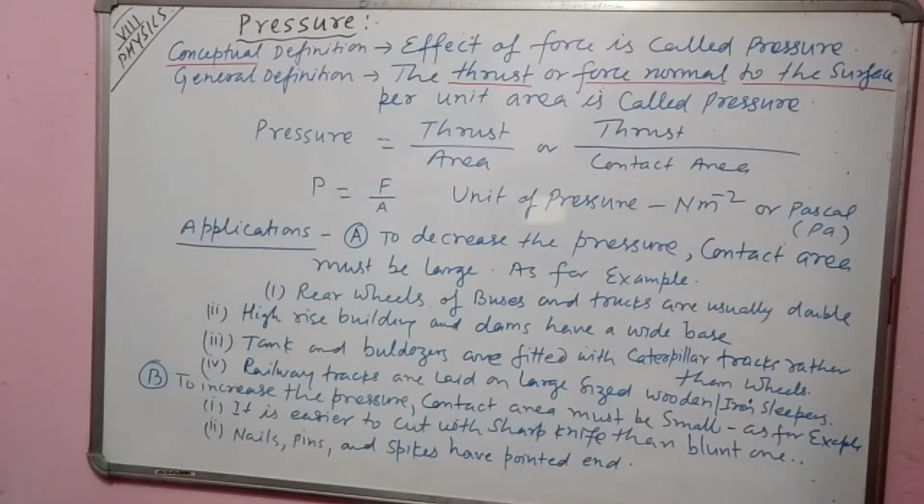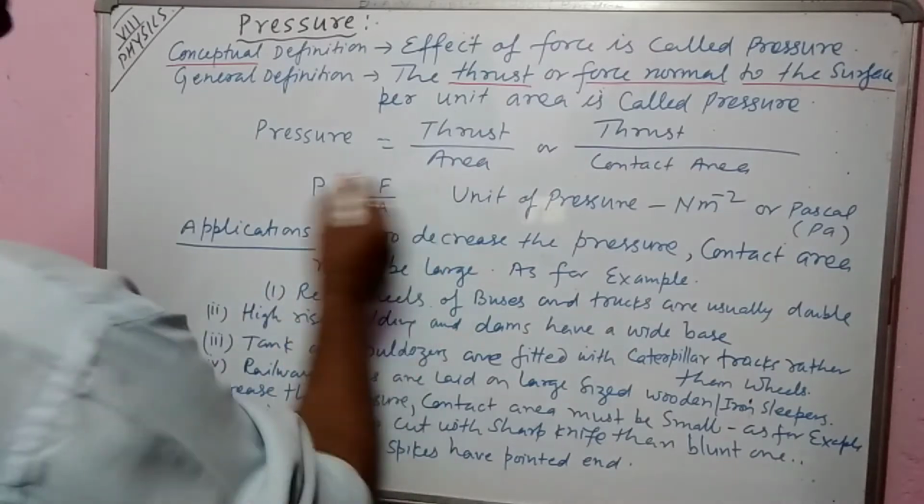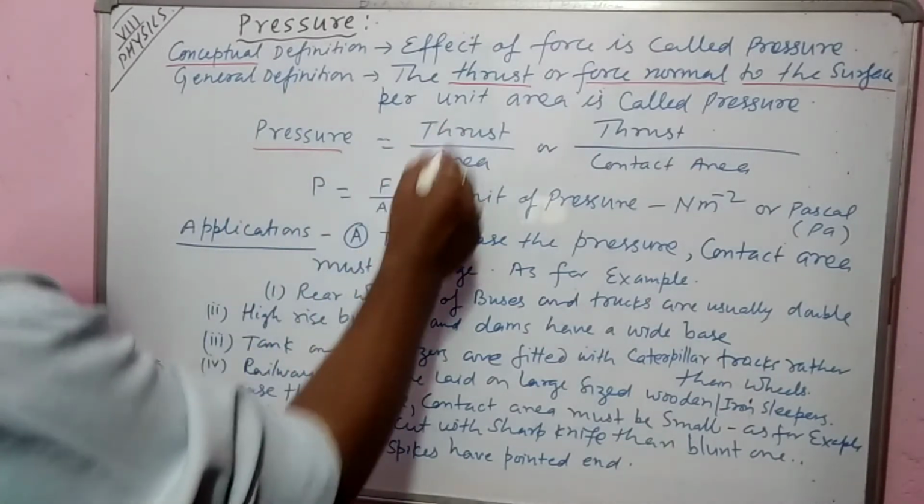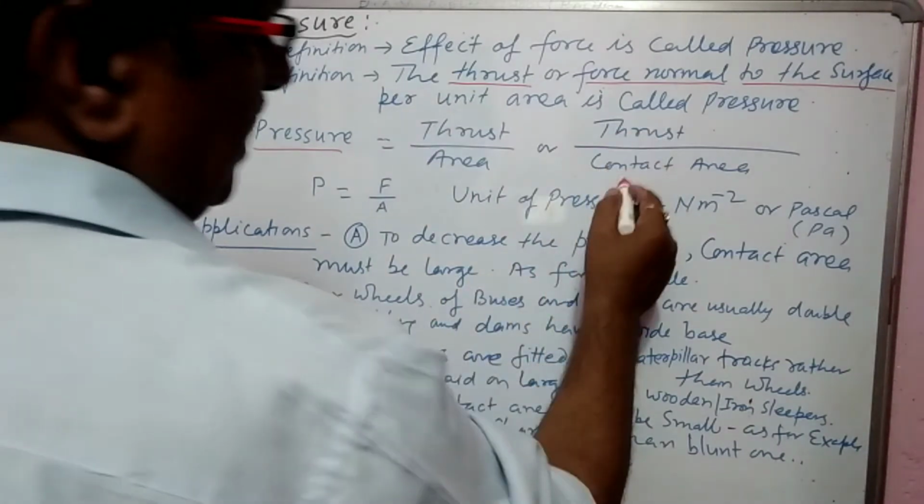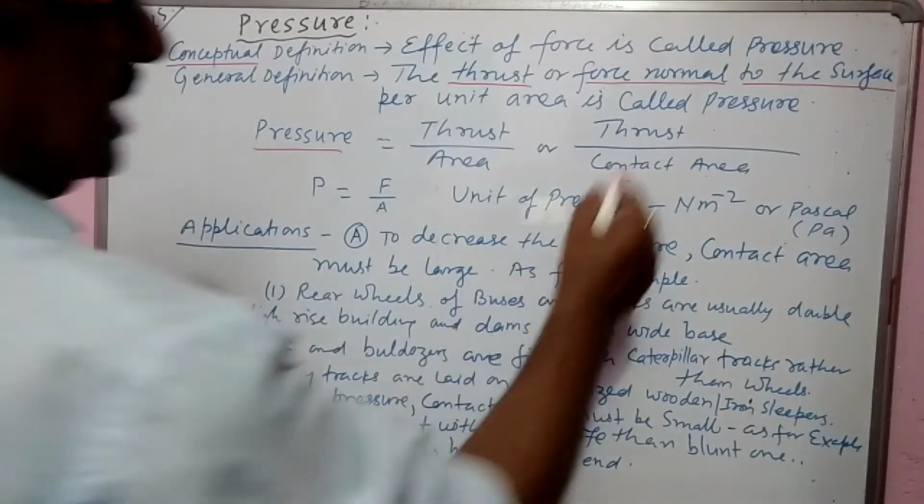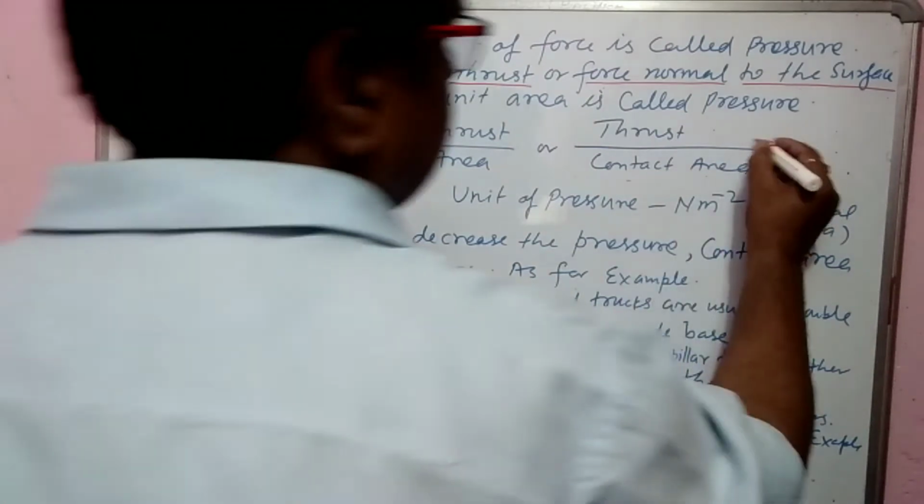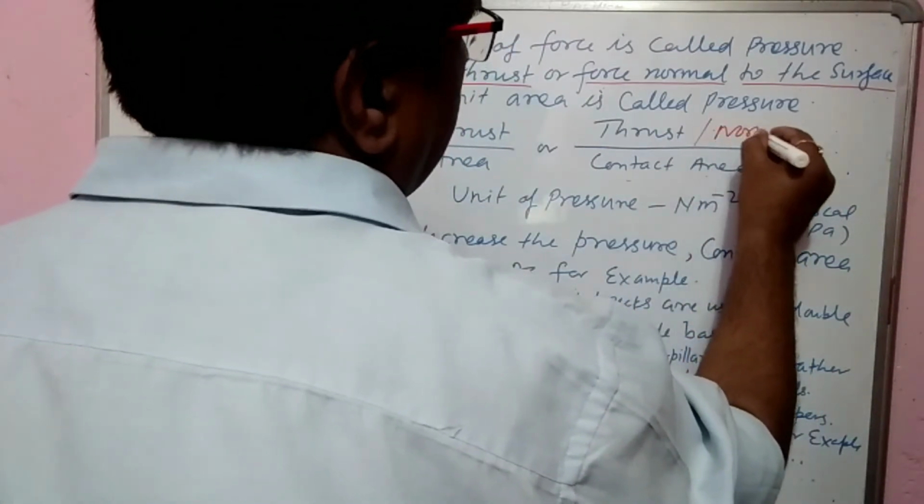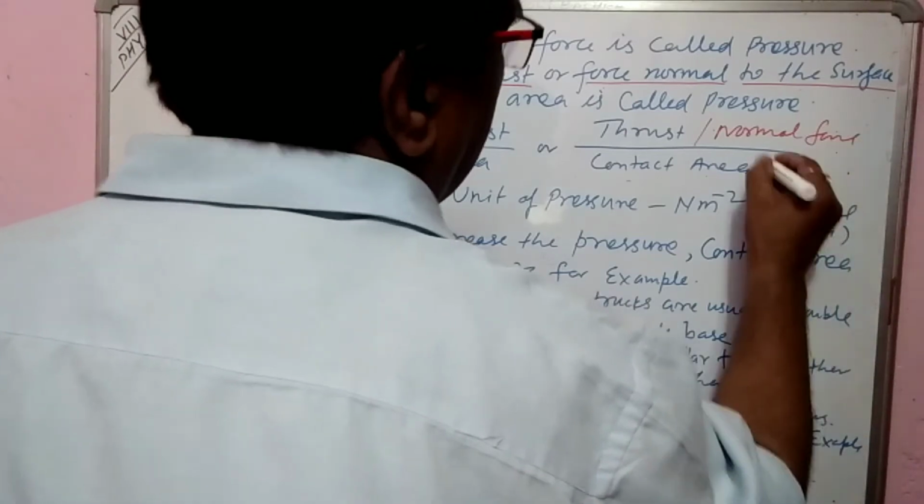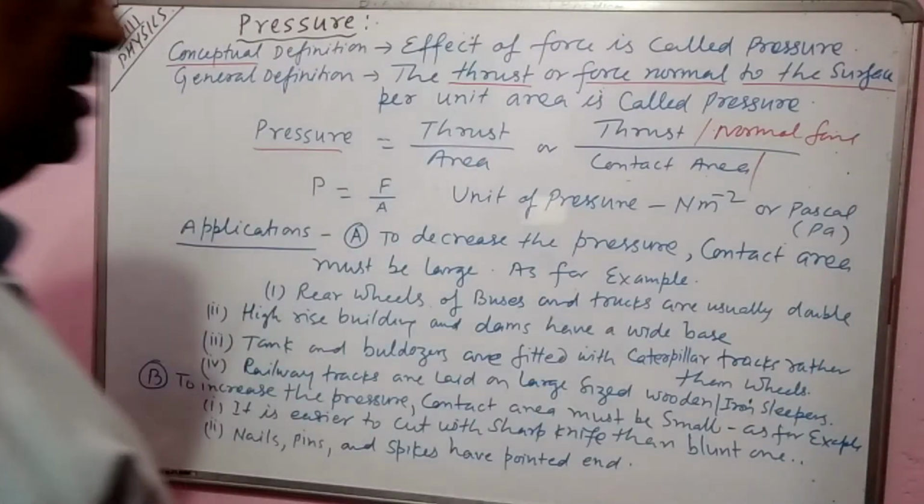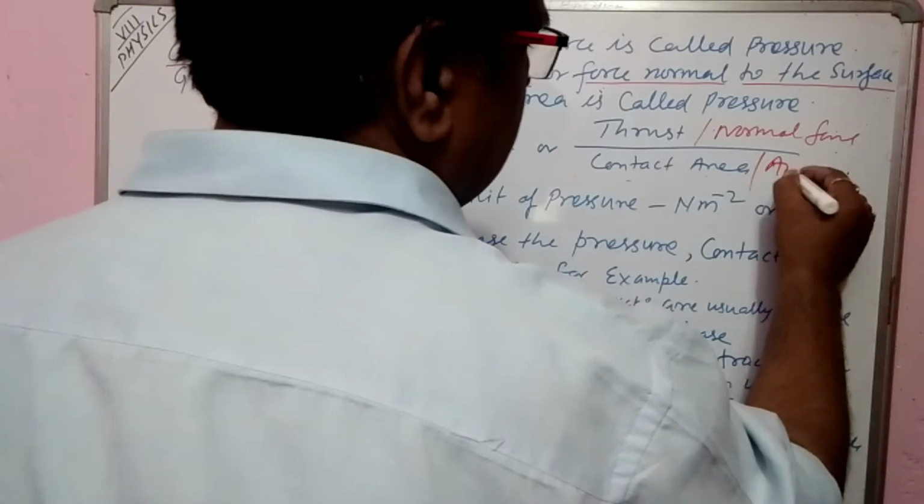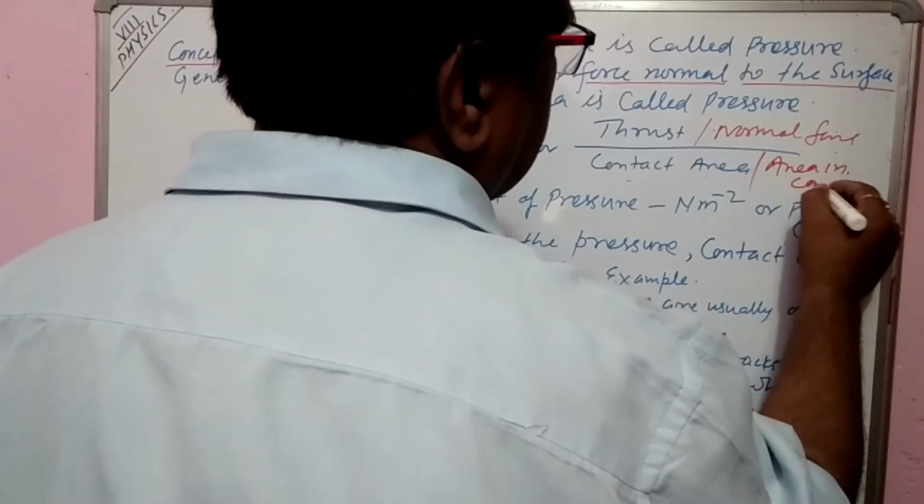So the general definition of pressure is that the thrust, or the normal force, force normal to the surface per unit area, is called pressure. Per unit area means pressure is equal to thrust by area, or thrust by contact area, or you can write normal force by area in contact.